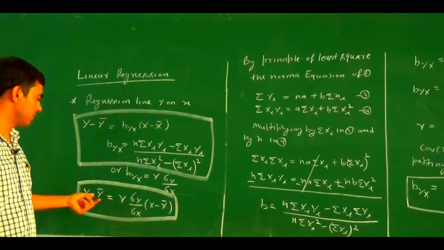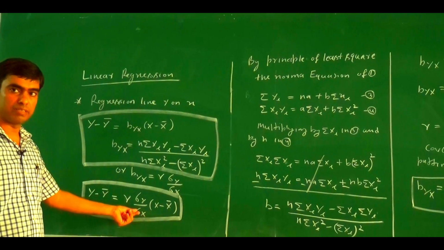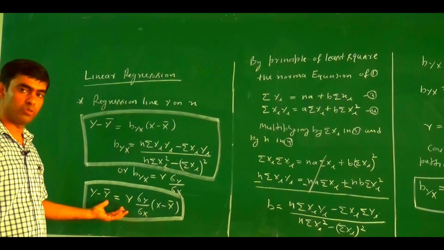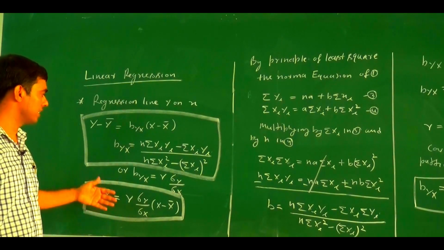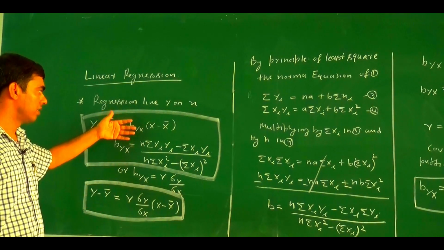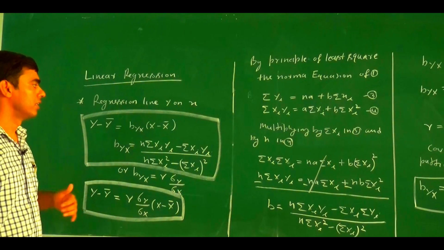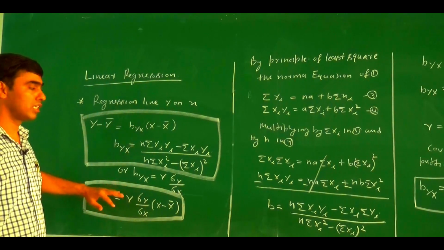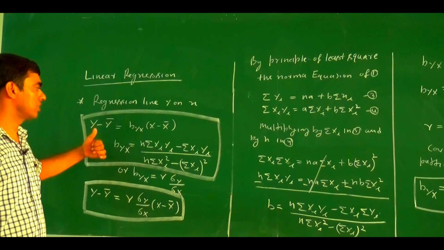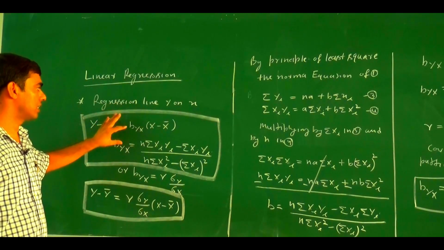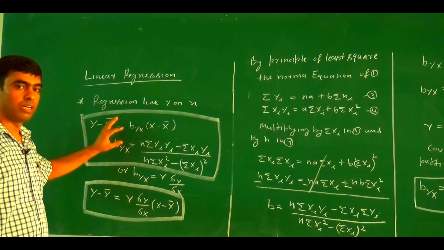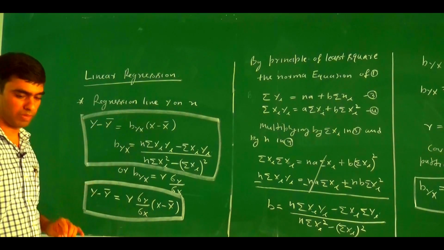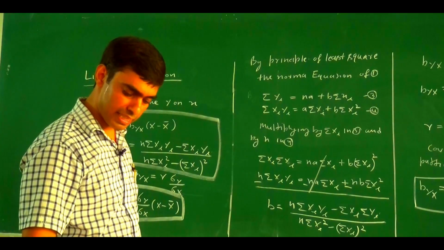If the data is given in the form r, sigma y and sigma x, then we find y bar and x bar, put the values here, and we find the same regression line as with the help of this expression. So either with this one or this one, according to which type of data is available with us, we use this formula or that formula. So this one is the regression line y on x.